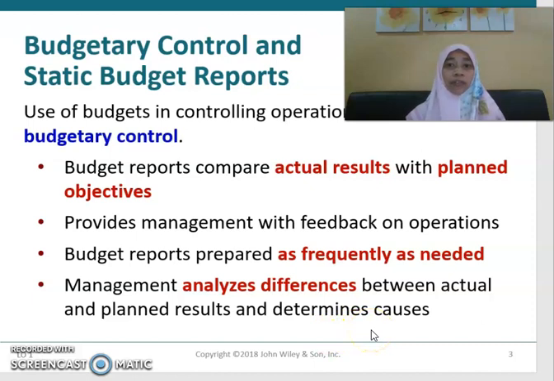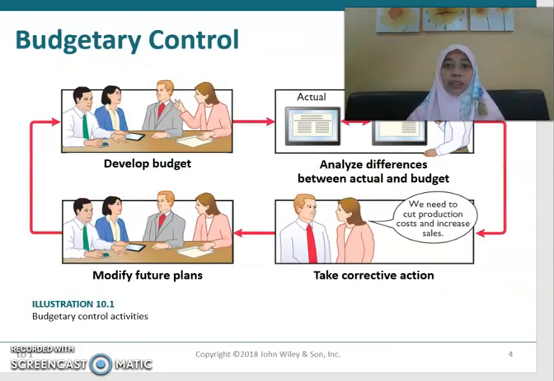So basically, budgetary control is where you look at whatever you have planned, and then you look at the actual. You compare your plan and your actual, and then you analyze the differences. If there are any differences or variances, you need to take corrective action, right?